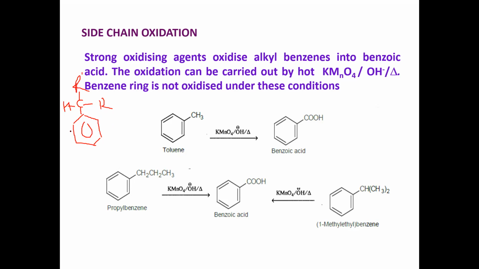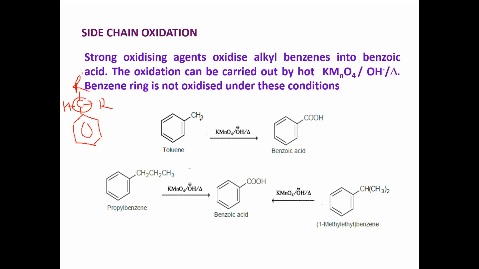When this alkyl substituted benzene is heated with alkaline potassium permanganate solution, the side chain carbon atom gets oxidized to form benzoic acid. You can take toluene or propyl benzene or isopropyl benzene or ethyl benzene. All these will proceed to form benzoic acid. Even any other aliphatic side chains present on the benzene nucleus also get oxidized to form benzoic acid.